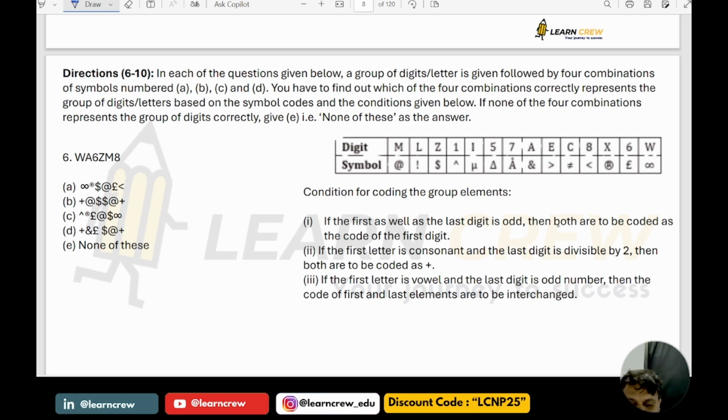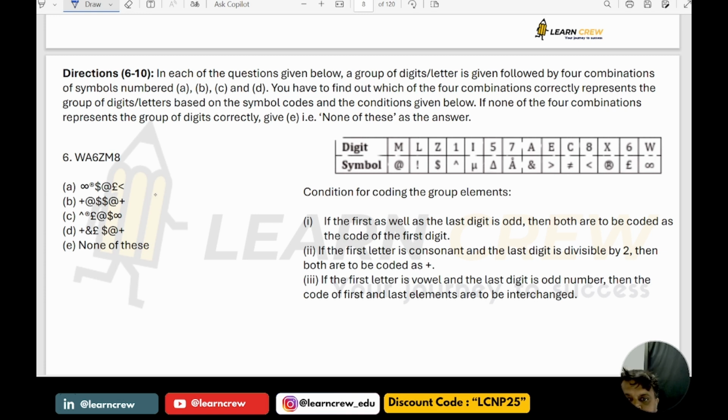Then both are to be the code of the first digit. So see here, if the first letter is a consonant and the last digit is divisible by 2, then both are to be coded as plus. If the first letter is a vowel and the last digit is an odd number, the code of the first and the last elements are to be interchanged.